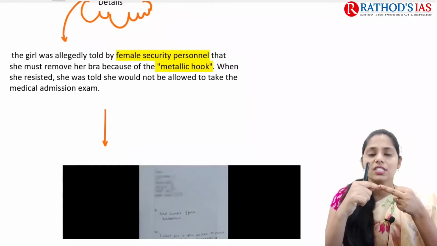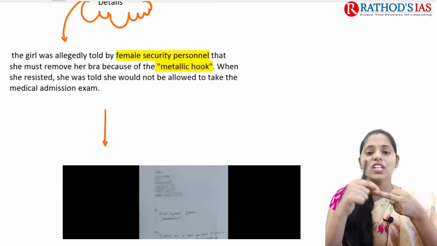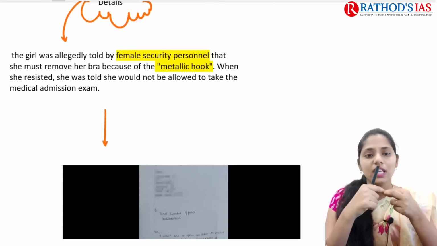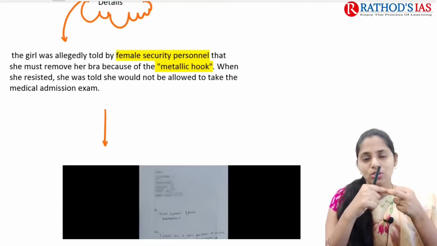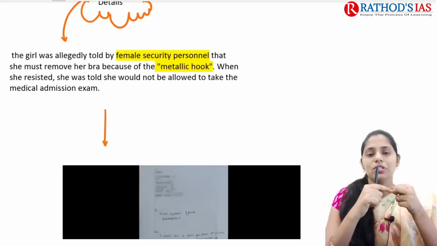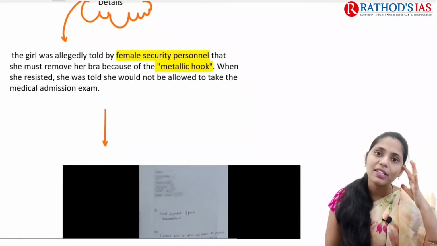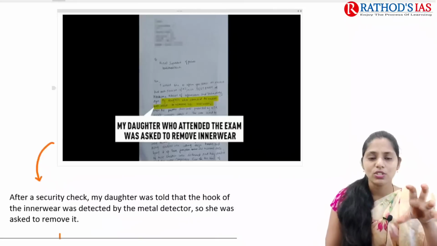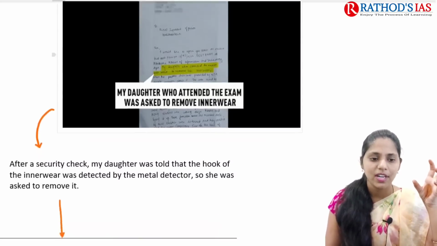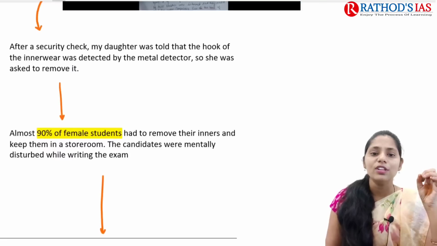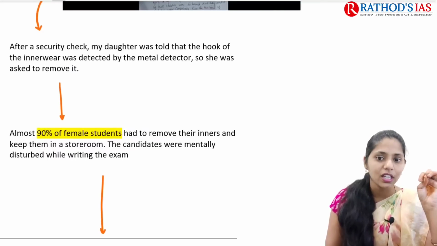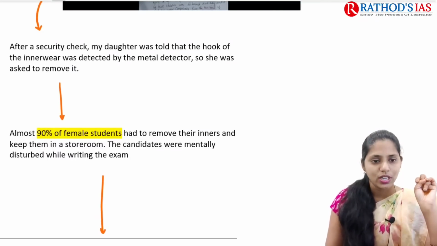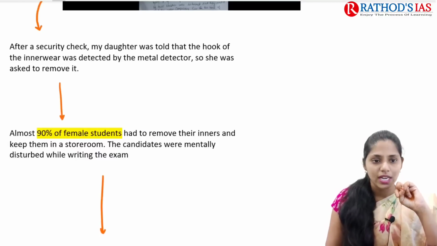When she resisted, she was told that she would not be allowed to take the admission examination. So they are not going to allow her to write the examination, and that will lead to some mental tension in the students. This is the image of the filing of a complaint, right? After the security check, my daughter was told that the hook of the innerwear was detected by the metal detector. So she was asked to remove that innerwear.